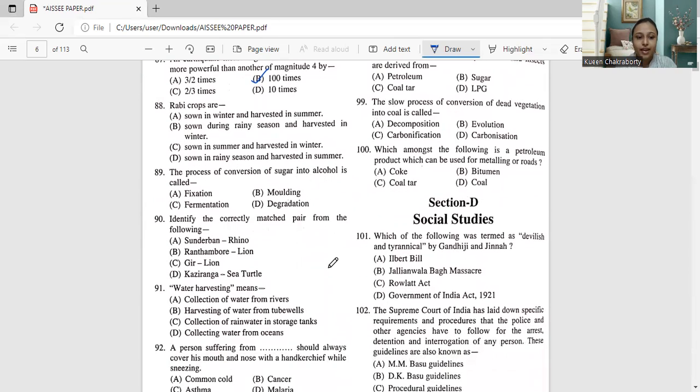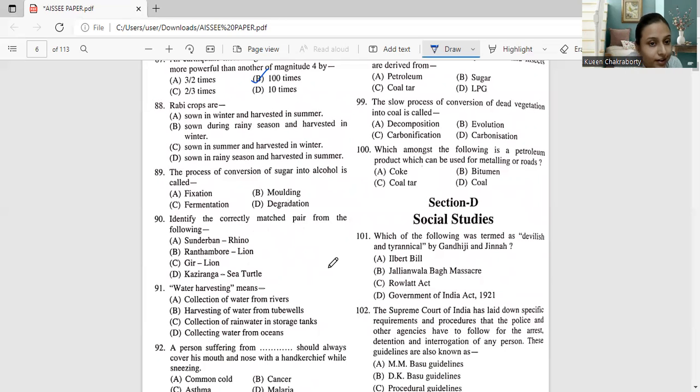Next, coming to question number 88. Question number 88 says, Rabi crops are sown in winter and harvested in summer, sown during rainy seasons and harvested in winter, sown in summer and harvested in winter, or sown in rainy season and harvested in summer. Okay. So discussing what Rabi crops are. Rabi crops are the crops sown in winter. And from the period of winter till summer arrives, that period of around 3 months gives us the benefit of Rabi crops.